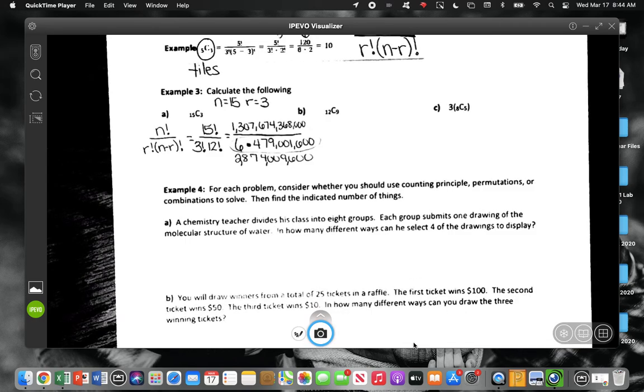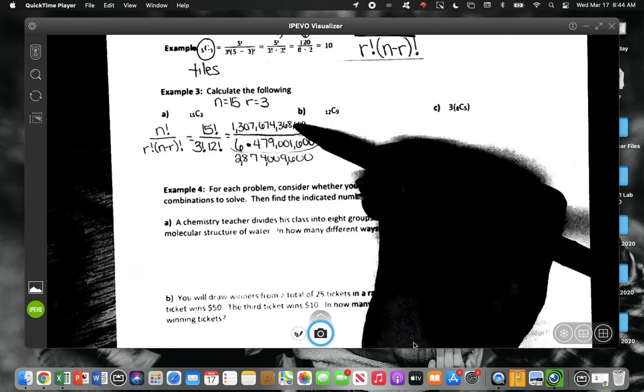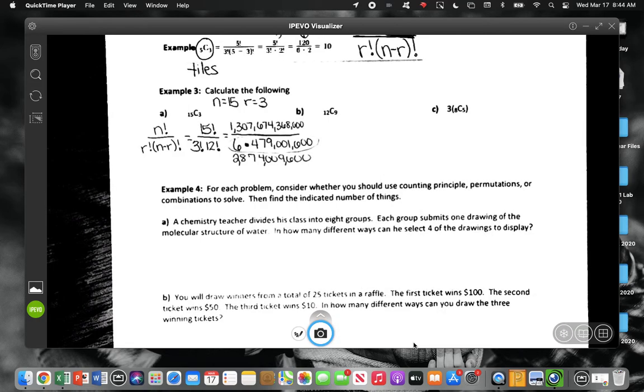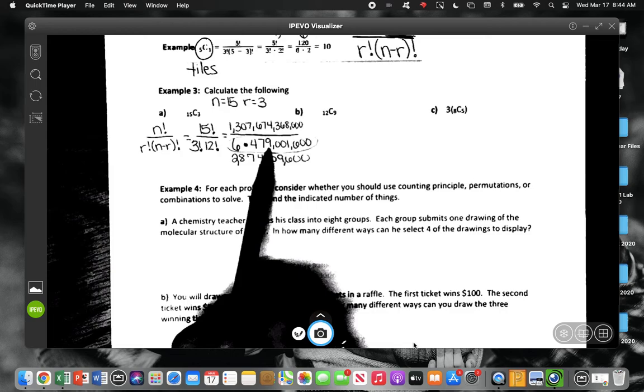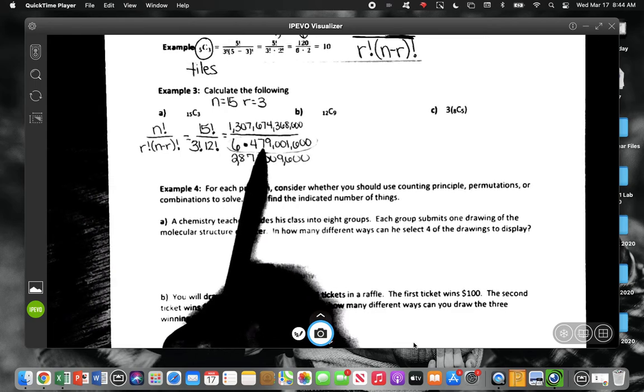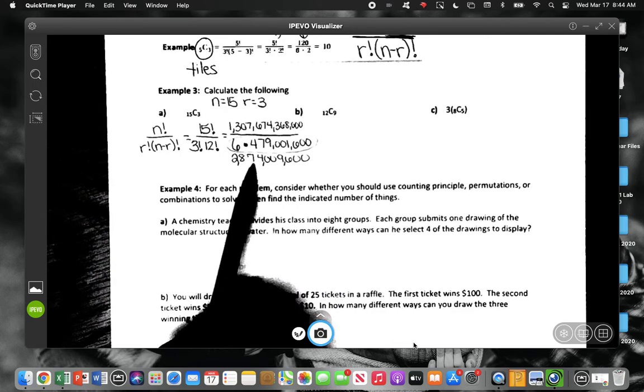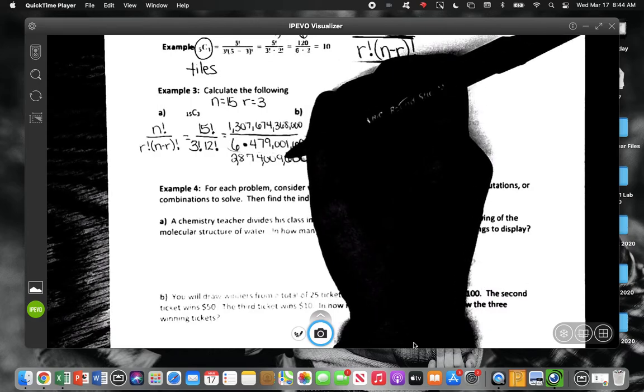All right, now we can divide our numerator by our denominator. So go ahead and type that in. I don't care which calculator you use. What are we typing in? The numerator divided by the denominator. So I multiplied the 6 and the 479 million to get my denominator. Now I'm going to take my top number divided by my bottom number.